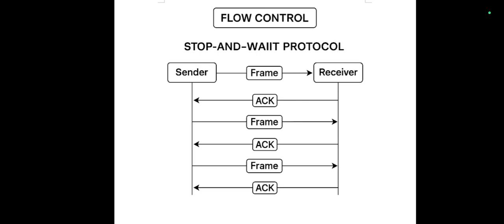This is the basic pictorial example of the previous slide. The sender is sending frame 1 to the receiver, and then the receiver is sending the acknowledgement to the sender. Like this it will occur until all the frames are transmitted.